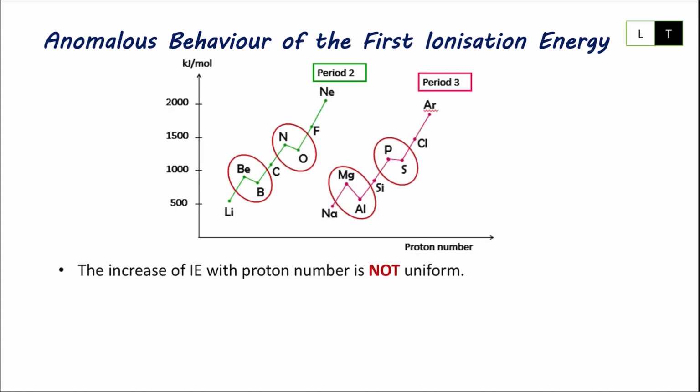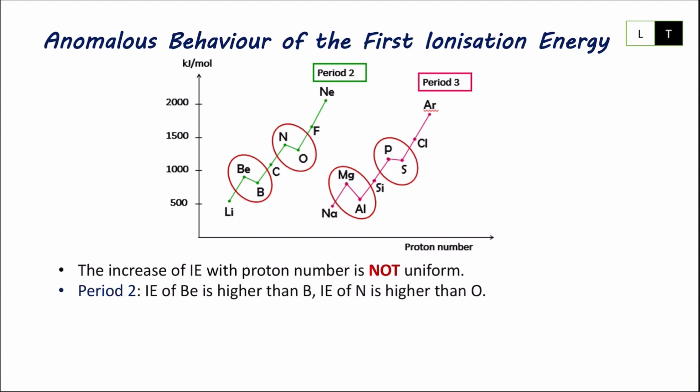We can see the increase of first ionization energy with proton number is not uniform. Kalau dia uniform, dia akan keep on increasing tanpa ada penurunan. Tapi kes sekarang kita boleh lihat yang saya bulatkan ini, dia ada penurunan. Sedangkan kalau uniform, dia akan keep increasing with a straight line.